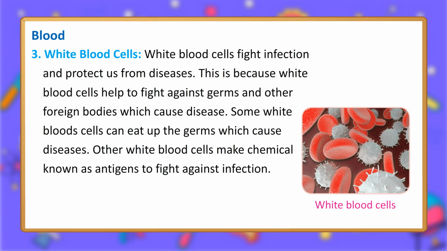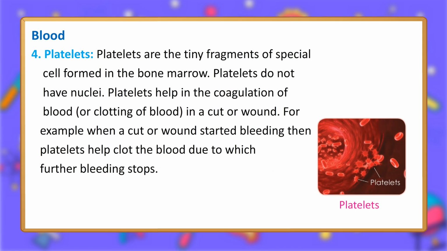White blood cells fight infection and protect us from diseases. This is because white blood cells help to fight against germs and other foreign bodies which cause disease. Some white blood cells can eat up the germs which cause diseases. Other white blood cells make chemicals known as antibodies to fight against infection. 4. Platelets.